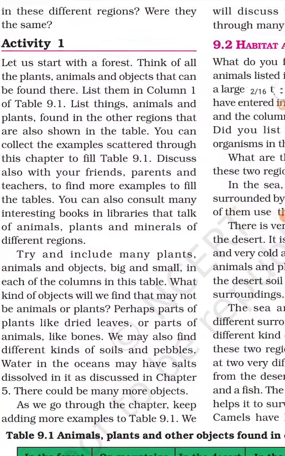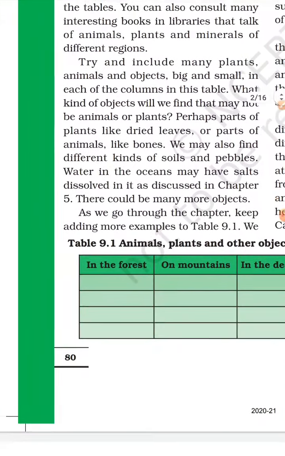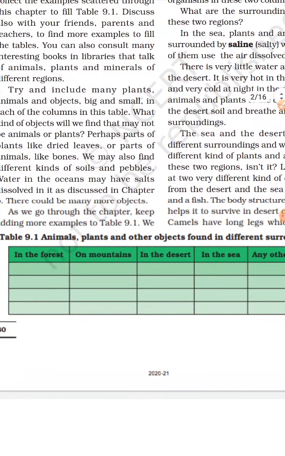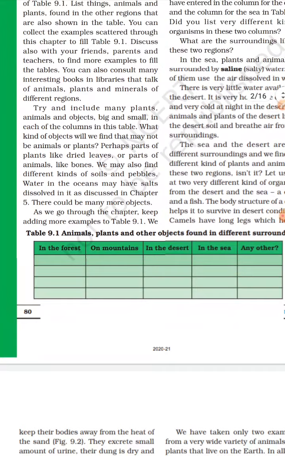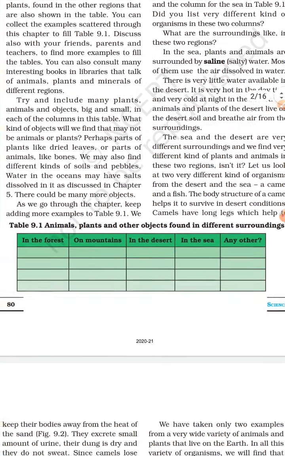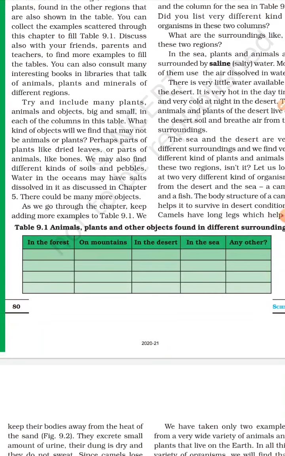Okay, now we have activity number 1. This activity today you will do, dear students. Table number 9.1: Animals, plants and other objects found in different surroundings. You have to write here: in the forest, what type of animal can you find? You can write animals, plants, any other objects. Okay, in the forest you can write.